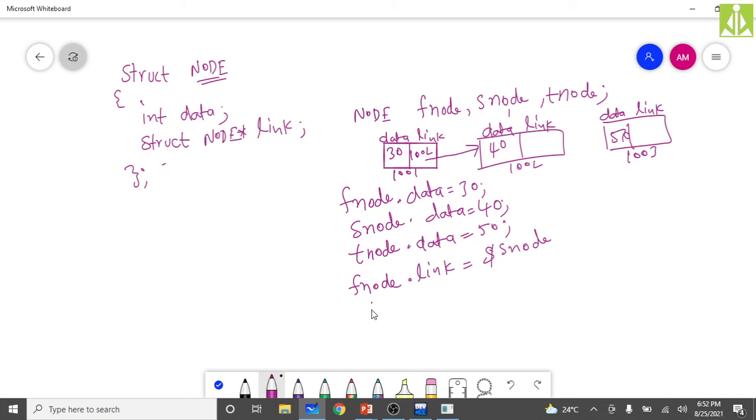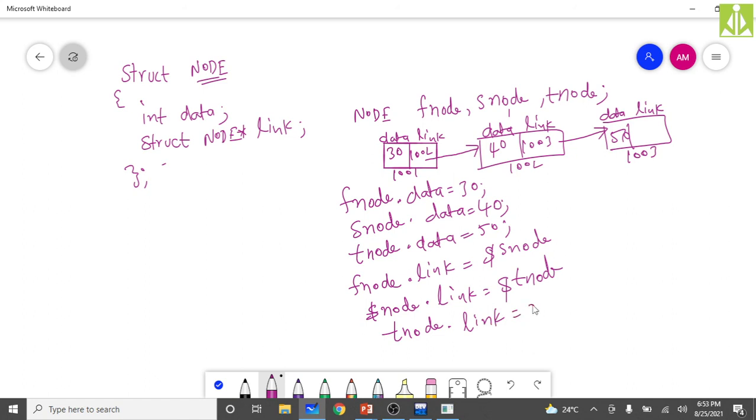Then snode dot link, sorry, not tnode, snode dot link, if I say ampersand tnode, I am storing the third node's address into the second node's link pointer. So over here we are storing 1003, and the link will be formed like this. Now the last node, tnode: as there is nothing to store, and I want only 3 elements in my chain, in my linked list, this is your linked list. So what I have to do with this last link is make it null.